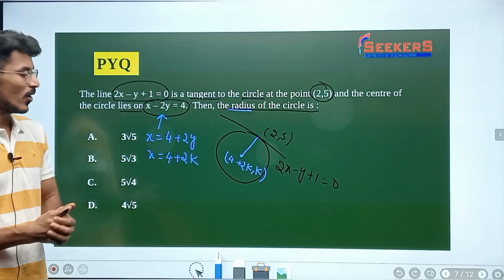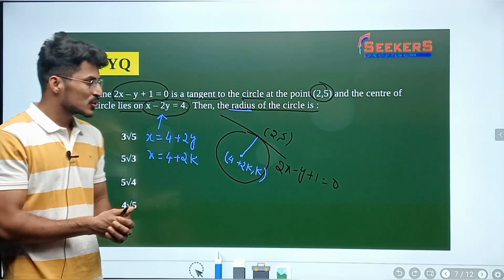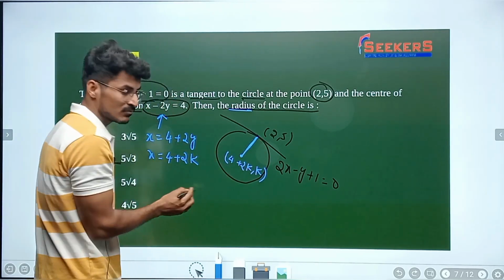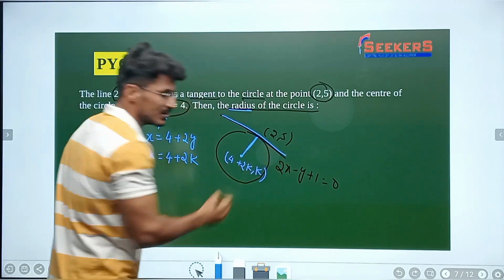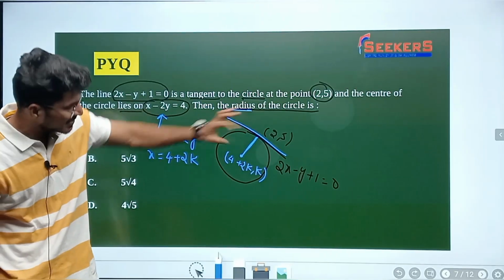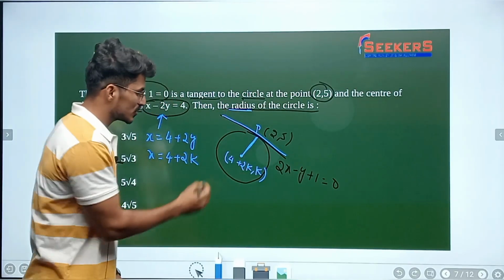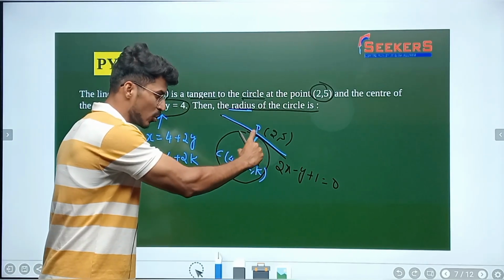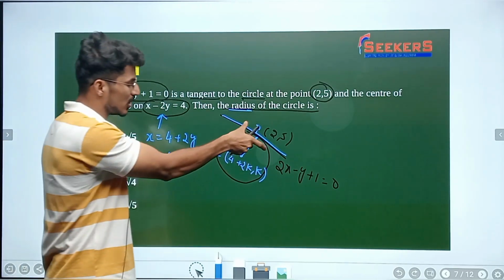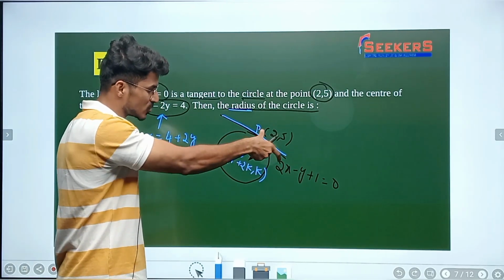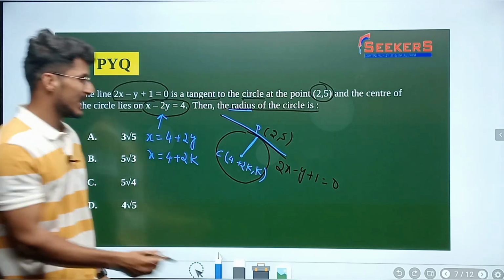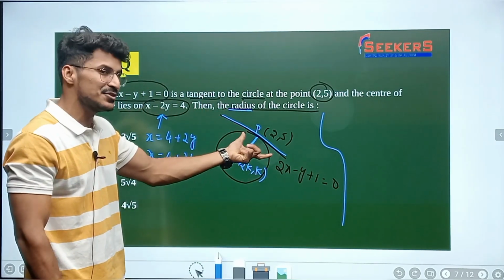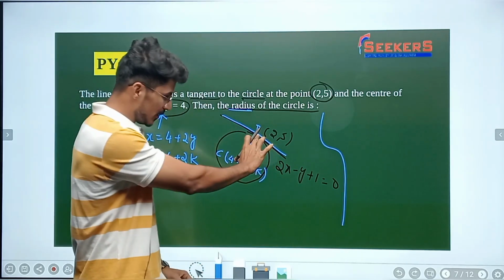So now the idea is, how do you find out the value of k? As I know, this is a radius, and this radius is perpendicular to this tangent. So now tell me the slope of this line segment. Let us say this point is P, and then the center here. Now the line segment PC. The slope of PC and the slope of this tangent line, their product, is equal to minus 1. So let us find out the slope of PC.